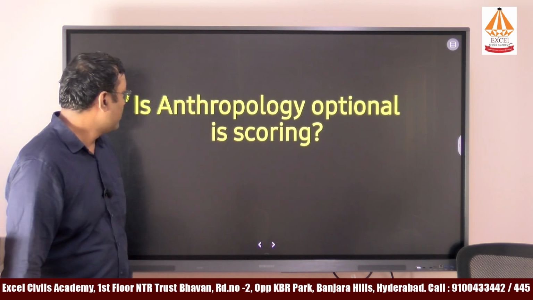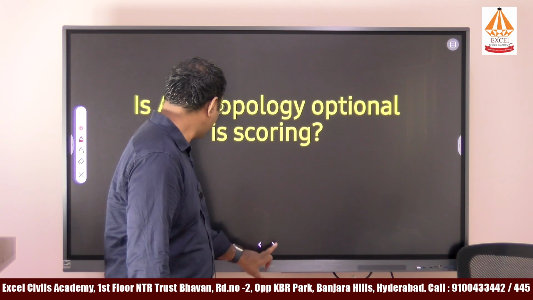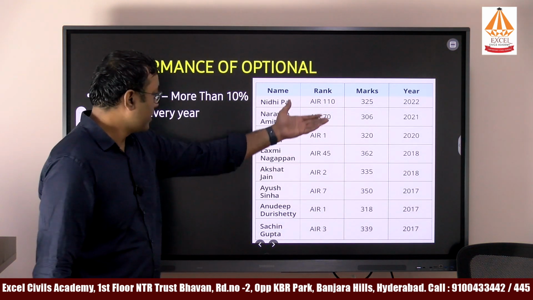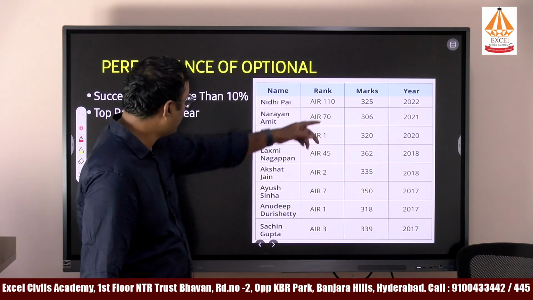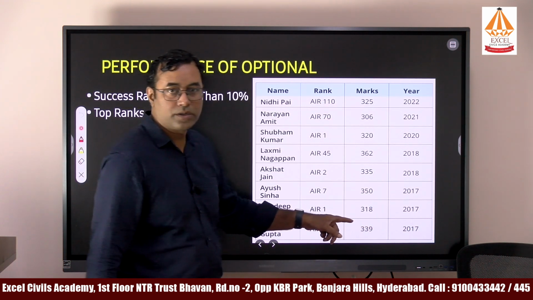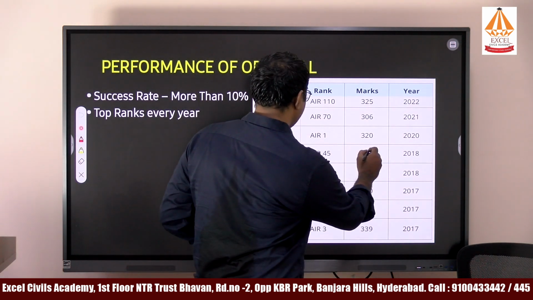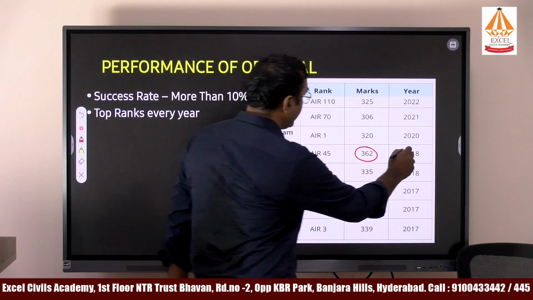So what score do students secure with anthropology as an optional? Here I have collected some information. In the last couple of years, you can see the ranks of the students and the marks they secured. One of the highest marks is 362, by Lakshmi Nagappan in 2018.